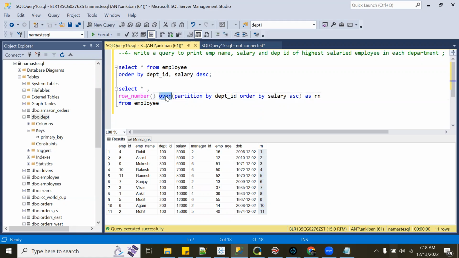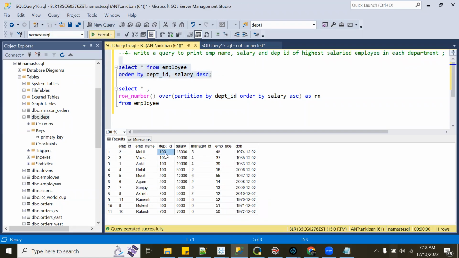Now in the over clause, you are saying partition by department ID. So you are saying create a window for each department ID, like we do group by department ID. So for each department ID, one row will be generated. But here we are not aggregating data as such. We are just creating a window within the full table. There will be a separate window for each department ID. Let me run this quickly.